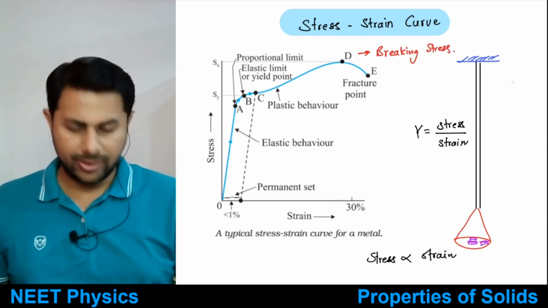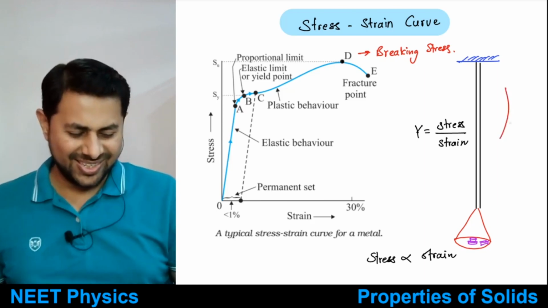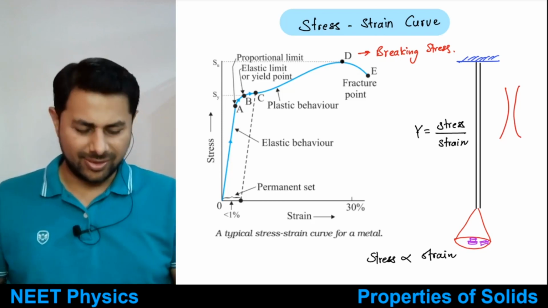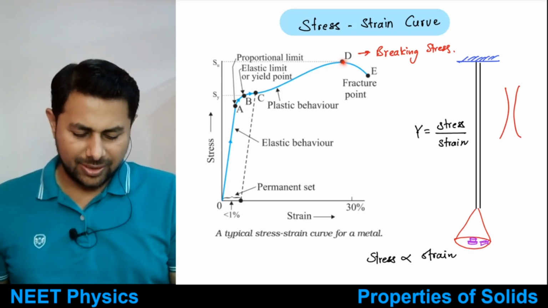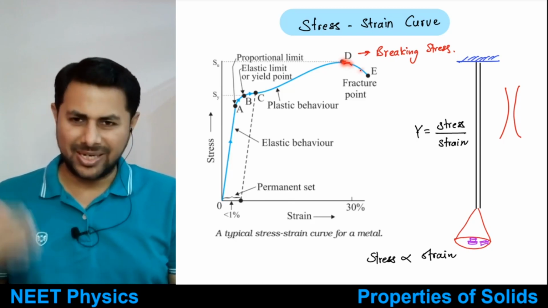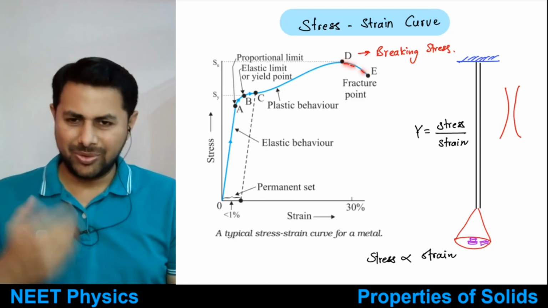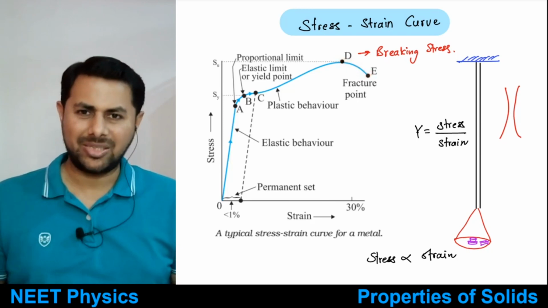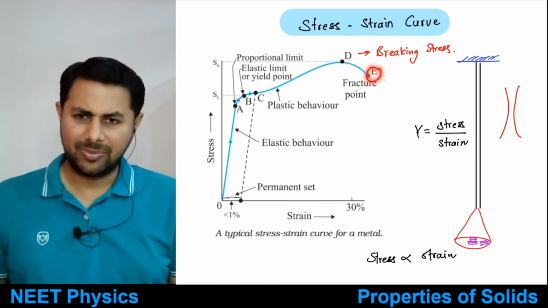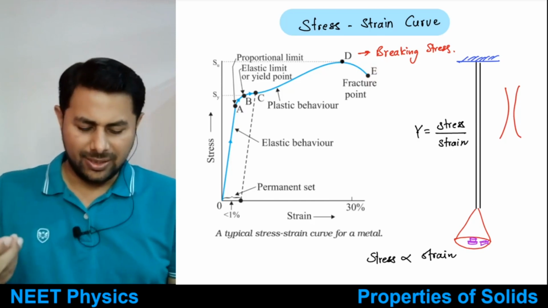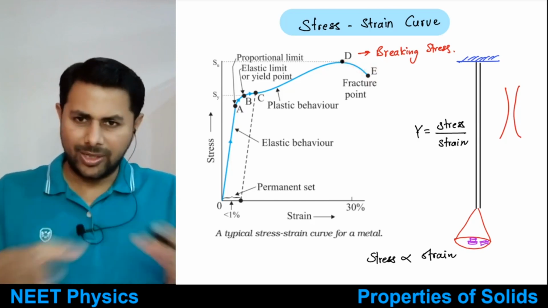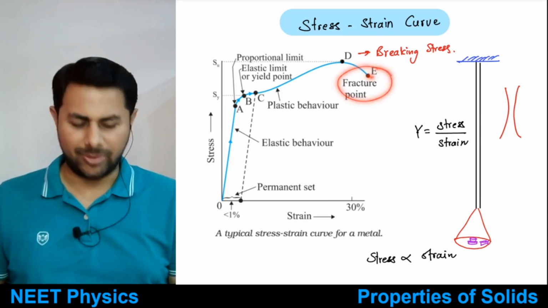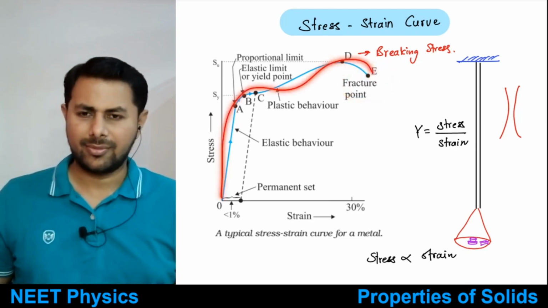So once the neck is formed, a neck like this is formed in the wire. So the wire becomes weak at a certain point. Then even if you remove the weights after that, the wire is going to break. Even if you decrease the stress, the wire will fracture once the neck is formed. So this point is known as the fracture point. You remove the weights and still the wire is flowing, and it would break at this point. So this point is known as the fracture point. So is this curve clear, everyone?